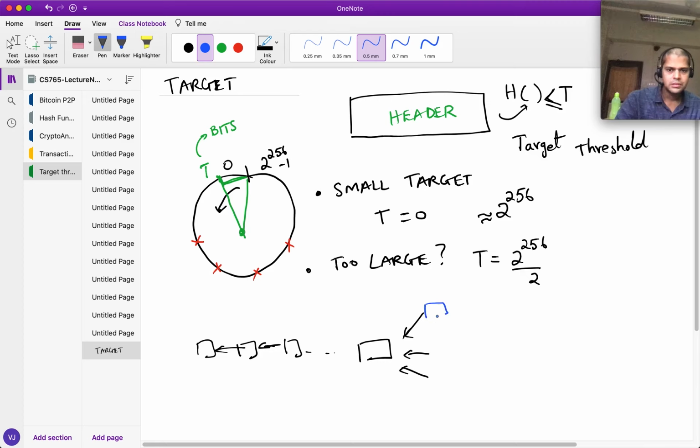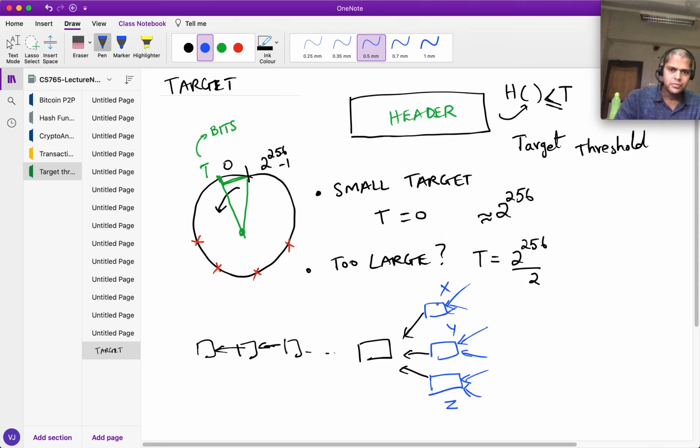Let's say miner X has generated this, miner Y has generated this, Z has generated this, all of them simultaneously, because they are each trying out millions of trials per second, and they need only 2 to create a block. So we are going to see something very peculiar: instead of having a chain, we would see some sort of a tree structure.